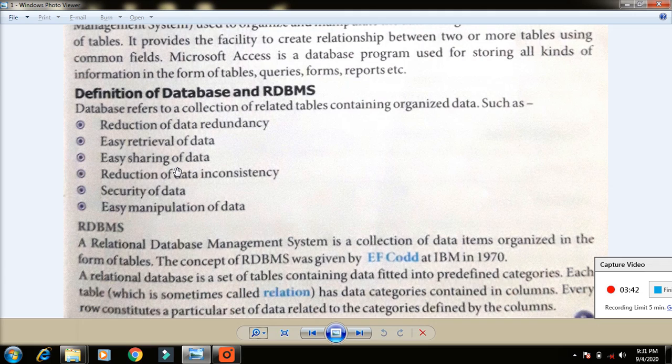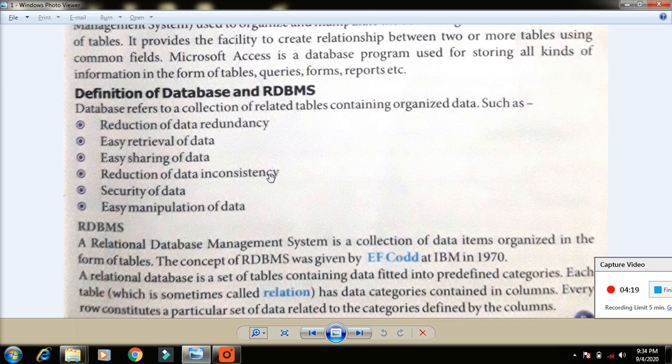The next one, easy sharing of data, from one place to another place. From this number to this number, I need to share with others. That is also very easy. The next one, reduction of data inconsistency. It means we can reduce irrelevant information. That is called reduction of data inconsistency.